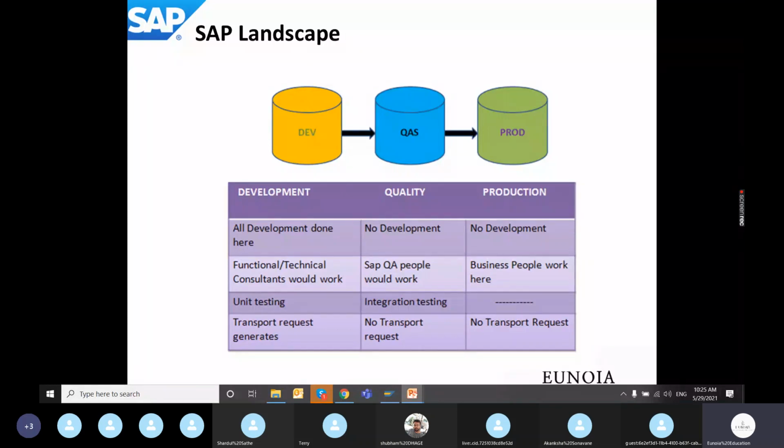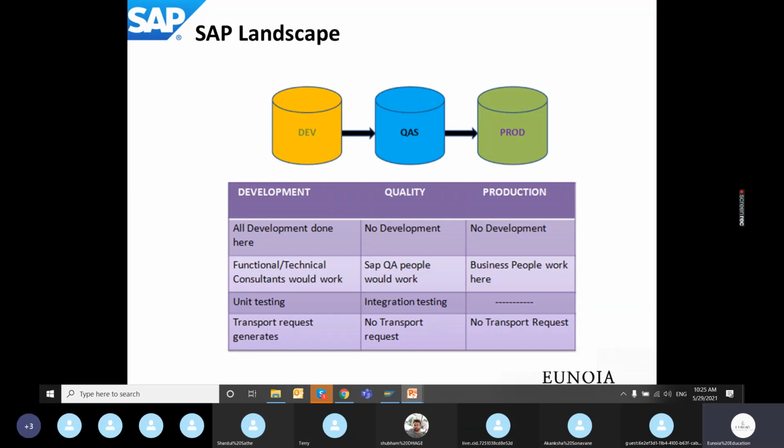An SAP landscape is nothing but an arrangement of systems, a roadmap of systems via which a particular development or support project is run. The diagram shows three cylindrical boxes. One is labeled dev, the second is labeled qas, and the last is prod. The first one, dev, means it's a development environment.